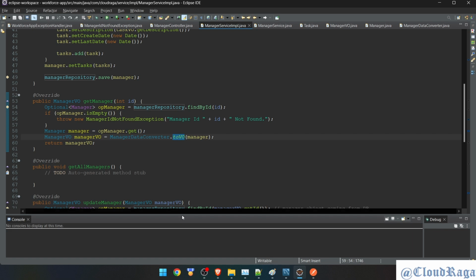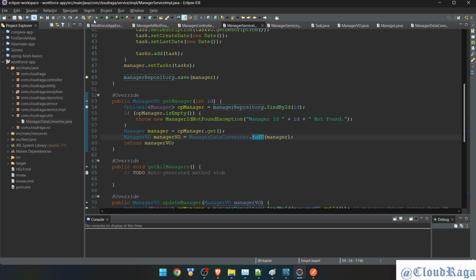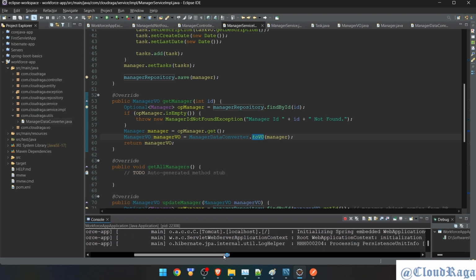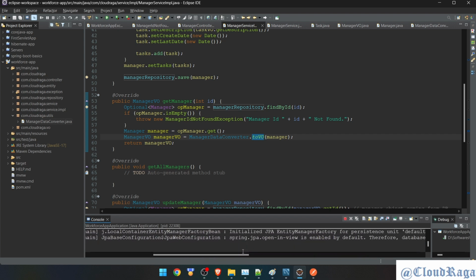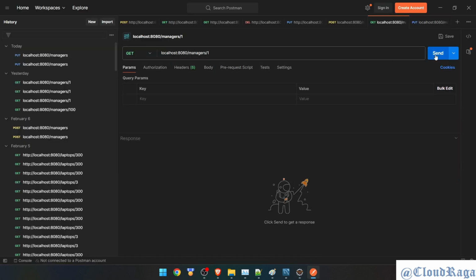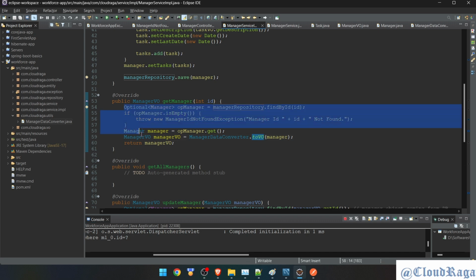So let's test this for get manager, then we will fix it for update and post. So running the application again. Tomcat started. Great. Going to the get request. ID is 1. Request sent. And yes, data is coming. Nice. So everything is working fine. Get API is working fine after just having this code.